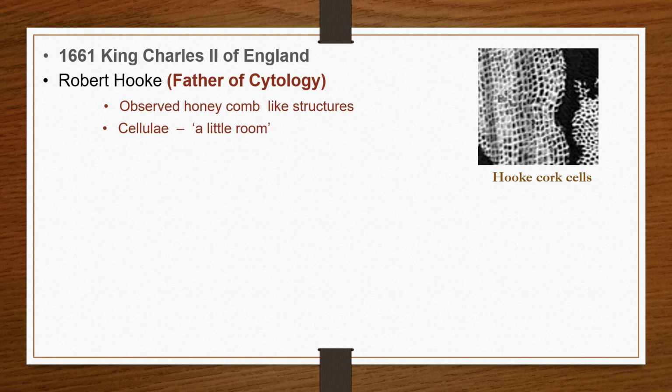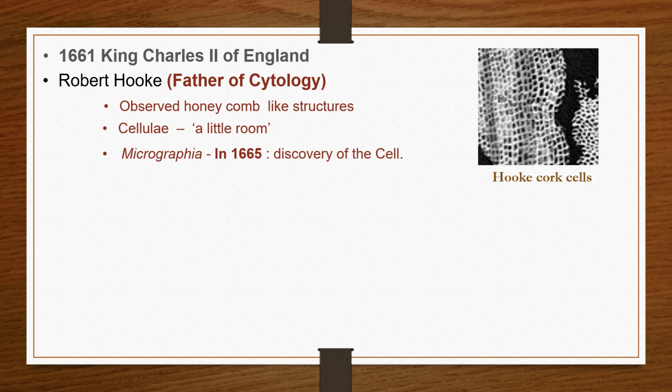Thus, Hooke recorded many drawings and observations in his book Micrographia, which he published in 1665. The book became an instant bestseller, and thus the discovery of the cell was in 1665.